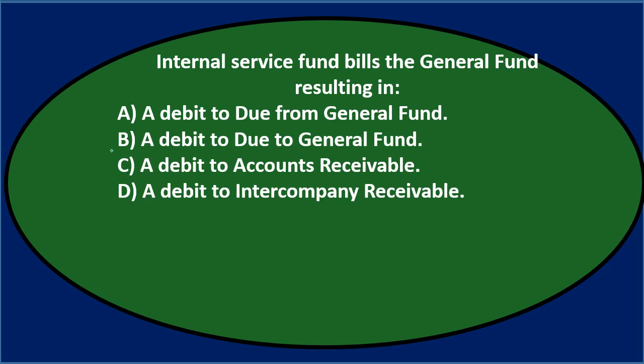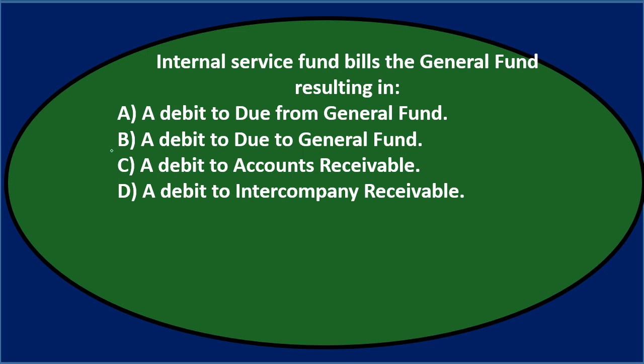Next question. Internal service fund bills the general fund, resulting in either A, a debit due from the general fund, B, a debit due to the general fund, C, a debit to accounts receivable, or D, a debit to intercompany receivable. Okay, let's go through this again using the process of elimination.